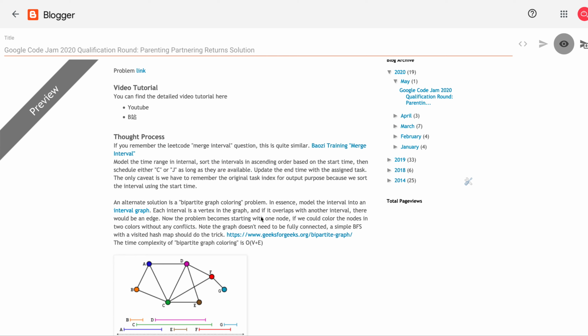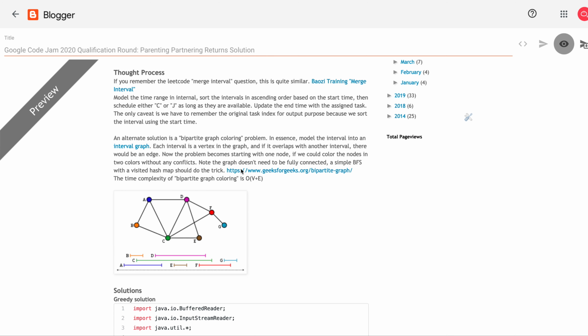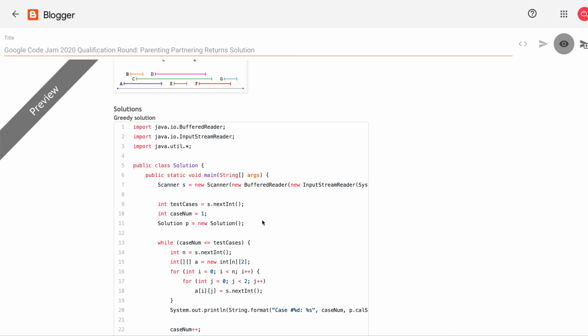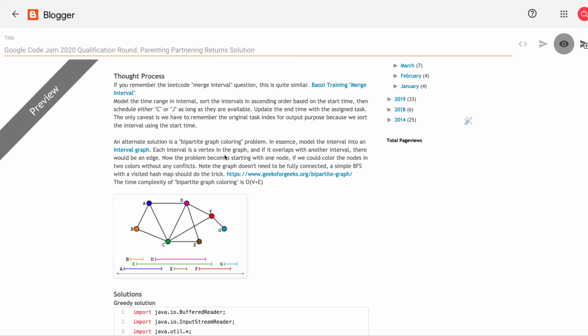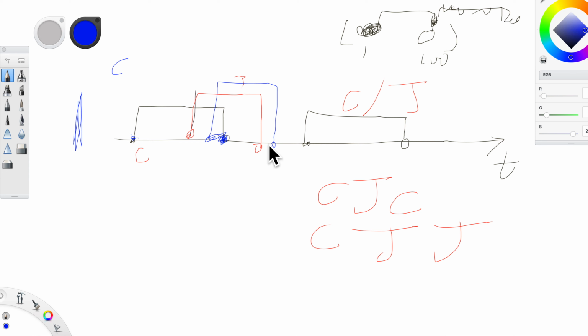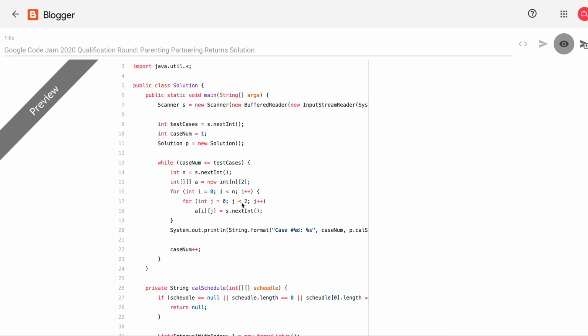The only small caveat of using this method is to remember that the original task asks you to output the original order, but once you sort the array, the task order is messed up. So that's why you also need to remember the original index. So what I did for this problem is